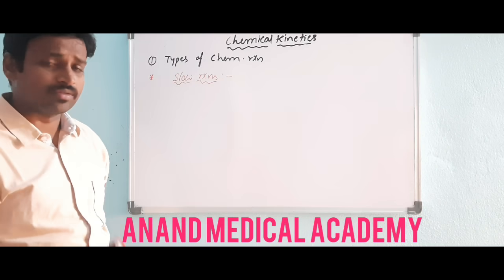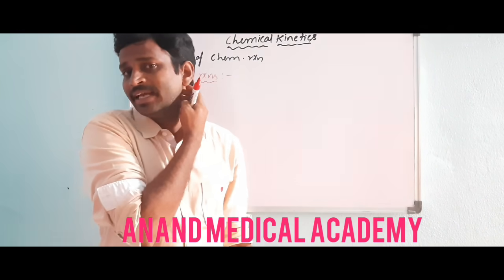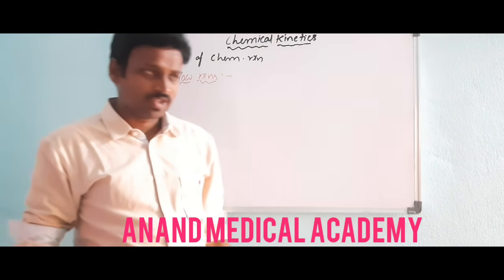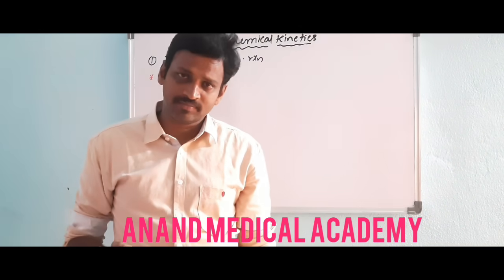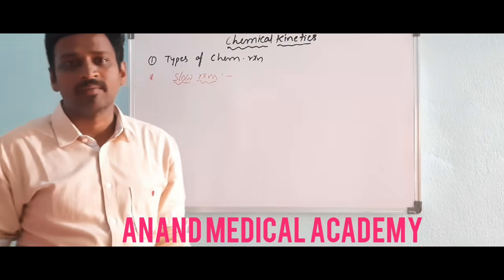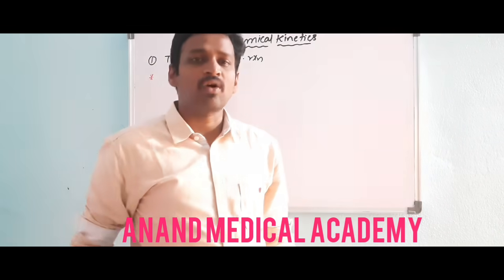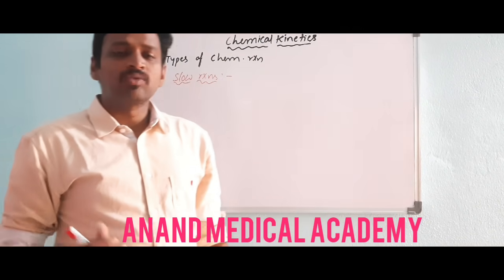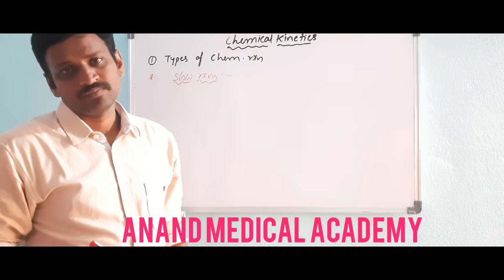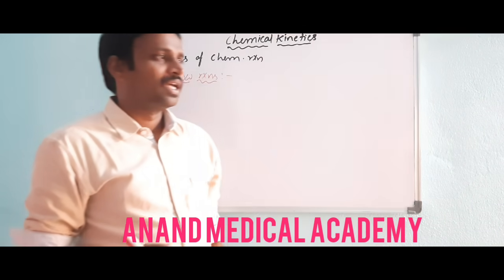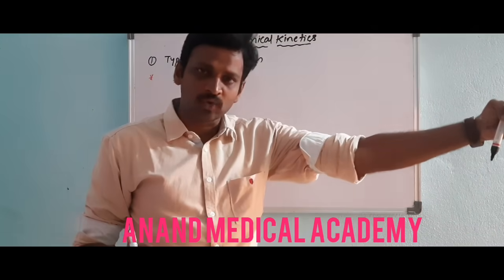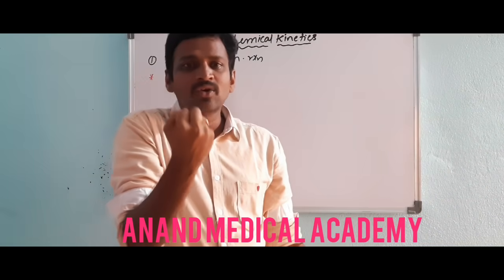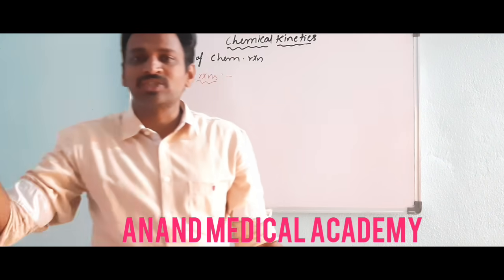What is a slow reaction? Usually in our life, a few reactions happen very slowly. We don't know whether it's happening or not. Suppose rusting of iron, that is oxidation of iron. Iron is converted to iron oxide, ferrous oxide and ferric oxide. So rusting of iron is a slow reaction, because if you keep iron outside, it will absorb moisture, undergo oxidation, and you will have rust.